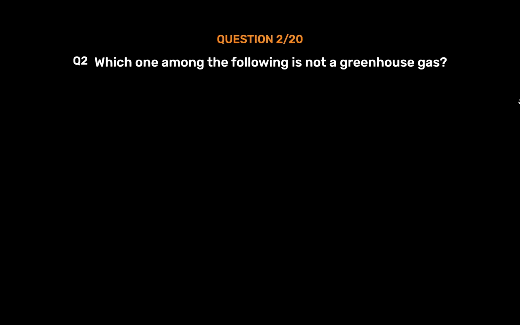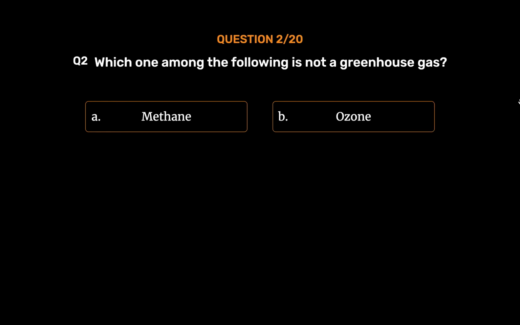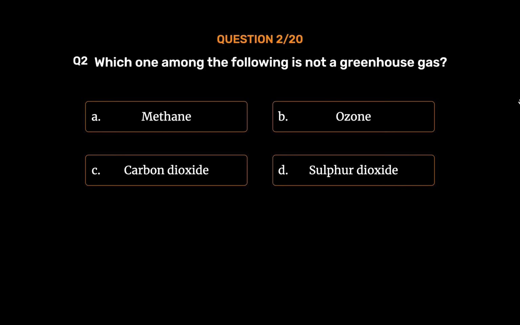Question number 2. Which one among the following is not a greenhouse gas? Option A. Methane. Option B. Ozone. Option C. Carbon dioxide. Option D. Sulfur dioxide. The correct answer is Option D.